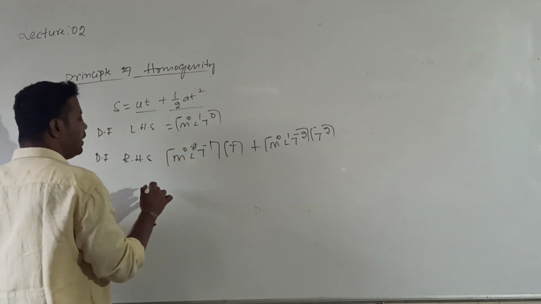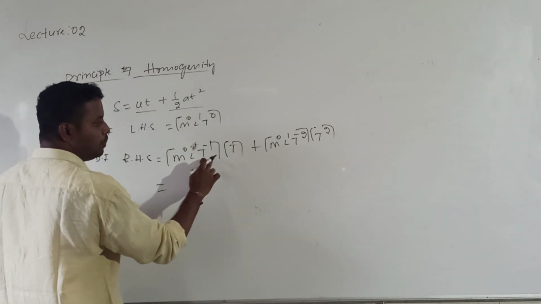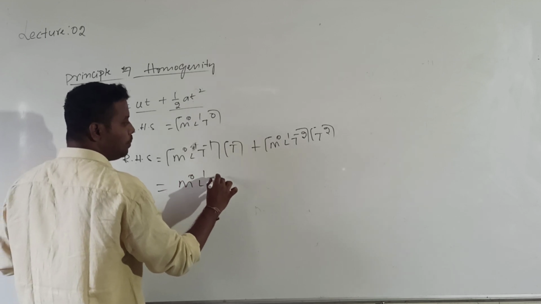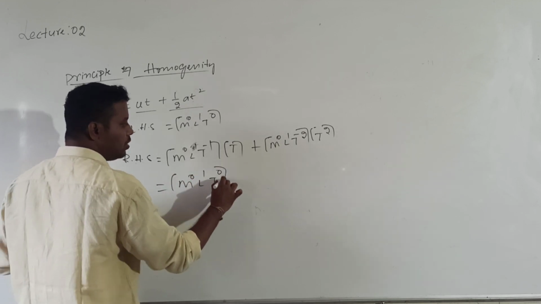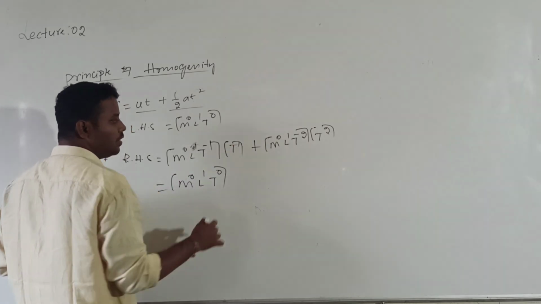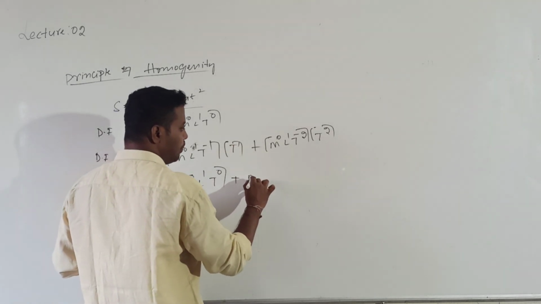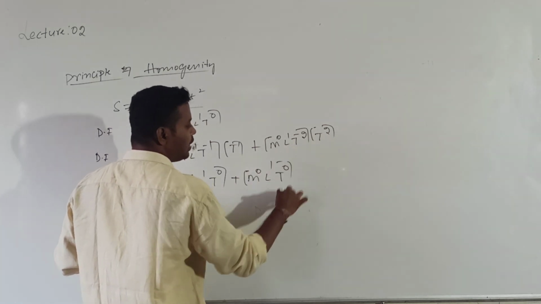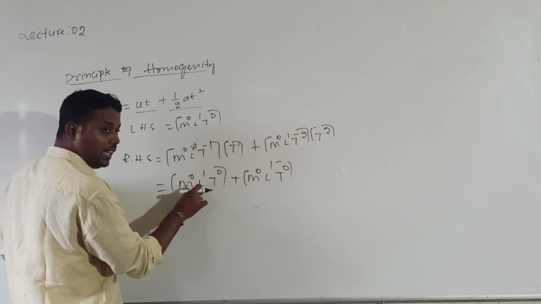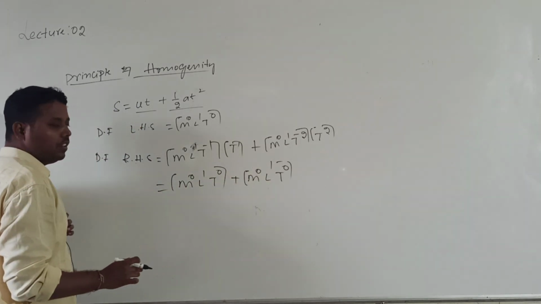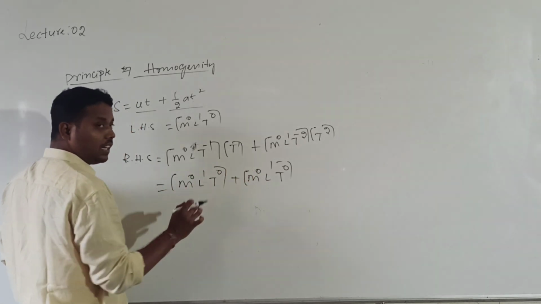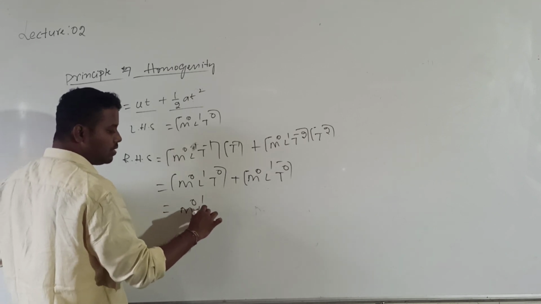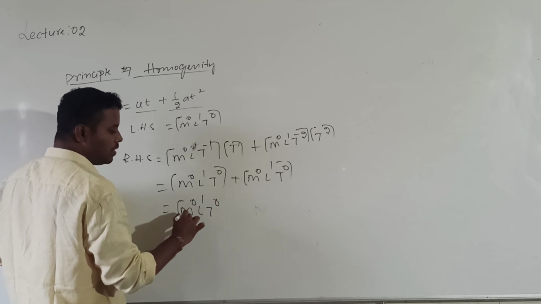So then what will I get? When bases are equal, powers can be added. So here I will get M power 0 L power 1 T power 0 only, because of minus 1 plus 1. Here also, M power 0 L power 1 T power 0. By adding these two, this indicates a unit and this also indicates a unit. For example, meter plus meter: what will I get? Meter only. The final dimensional formula is M power 0 L power 1 T power 0.